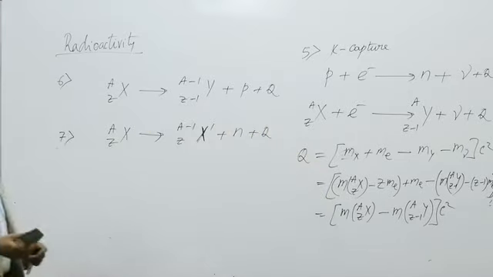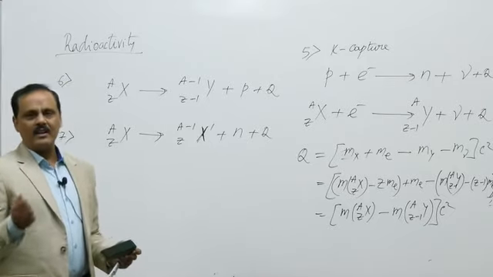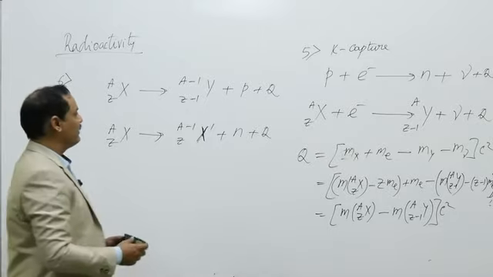Now as I said, there were certain kinks in the binding energy curve. Those kinks explain that nuclei having an even number of protons and neutrons are more stable, less active, and nuclei with an unpaired neutron or proton are less stable or more active.